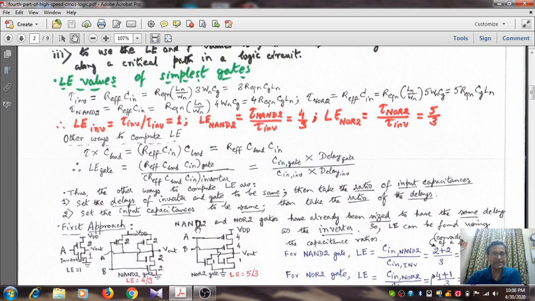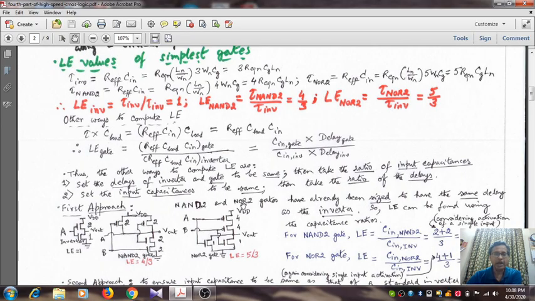Let us take up the first approach, that is having made the delay of the gate the same as that of the inverter. The logical effort of a gate is nothing but the ratio of the input capacitance of the gate and the input capacitance of the standard inverter. In the diagram, this NAND gate and the NOR gate have already been sized so that their delay is the same as that of the inverter. For the NAND gate, the PMOS are in shunt whereas the NMOS are in series. So what is the worst case resistance size of the PMOS? That is nothing but 2, which happens to be that of the standard inverter.